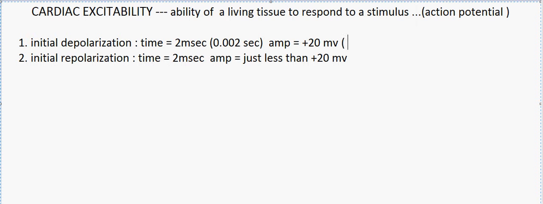And I'll write the reason for the depolarization, that is the influx of sodium ions. And the main reason for the repolarization is due to the opening of the potassium channels, which involves efflux of a small quantity of potassium ions. So in this phase there is efflux of potassium ions, there is outgoing of potassium ions.